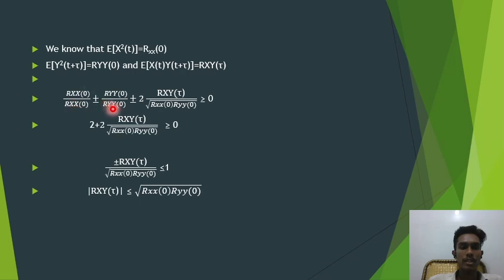This value will become 1, this value will become 1, and 1 plus 1 is equal to 2. So 2 plus or minus 2 into Rxy of tau by root of Rxx of 0 into Ryy of 0 is greater than or equal to 0. And if you send this 2 to this side, you will get plus or minus Rxy of tau by root of Rxx of 0 and Ryy of 0 is less than or equal to 1. And if we send this root of Rxx of 0 into Ryy of 0 to this side, we will get the modulus of Rxy of tau is less than or equal to root of Rxx of 0 into Ryy of 0. And this is the second property.